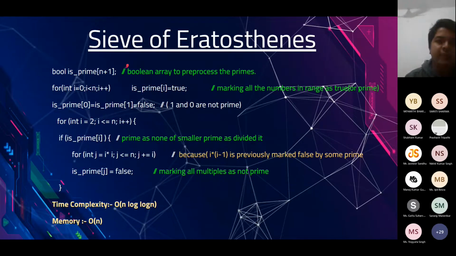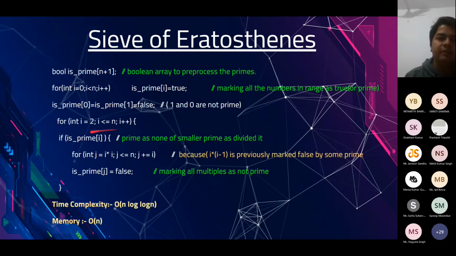So what we are doing is we are declaring a Boolean array of size n plus 1, and we mark all of them true. By true, I mean all of them are prime initially. We are not interested in 0 and 1 because the prime definition doesn't hold true for them. We will start from 2.